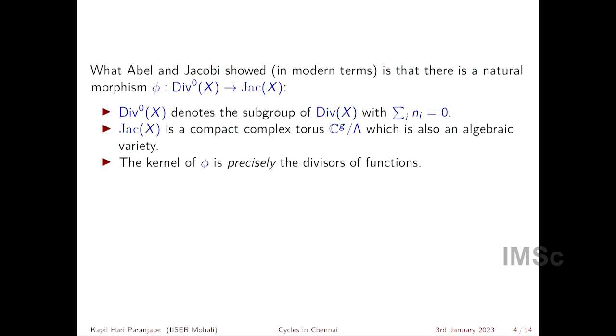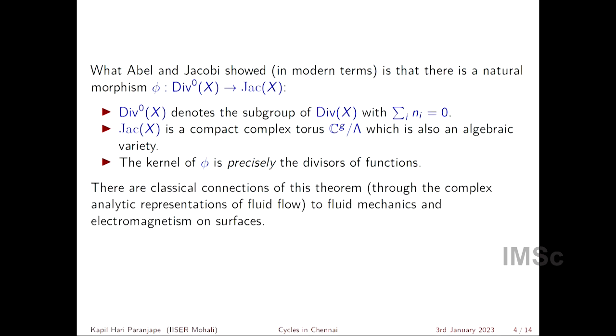Okay, so this gives a complete answer in this case of the original question. We know exactly when a certain sum sigma ni pi is the divisor of a function: if sigma ni is 0, the answer is yes exactly when the image under the Abel-Jacobi map is the 0 element of a certain compact complex torus, which is also a group, right?